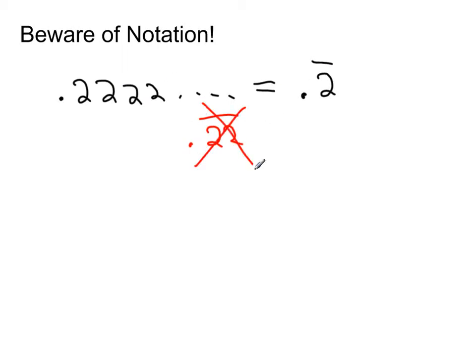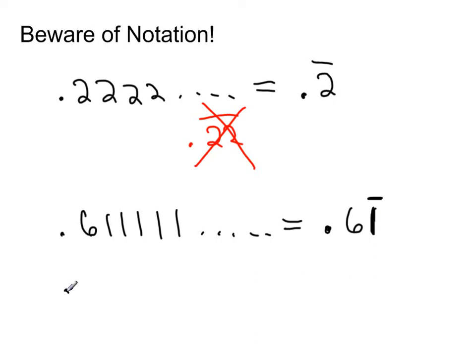So do not write that. You also want to be very careful of something like this, 0.61111, and that 1 is repeating. Notice the 6 is only stated once, and then it's the 1 that's repeating itself. So when we write this notation, we have 0.6 with no bar over it. The 1 has the bar over it. Only the 1 is repeating, so only it has the bar over top.